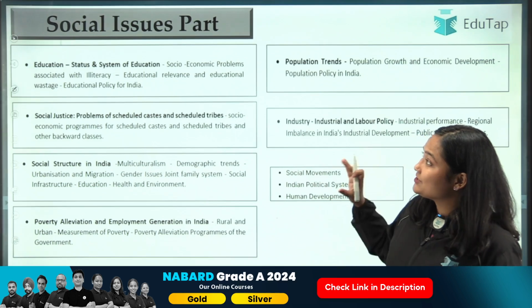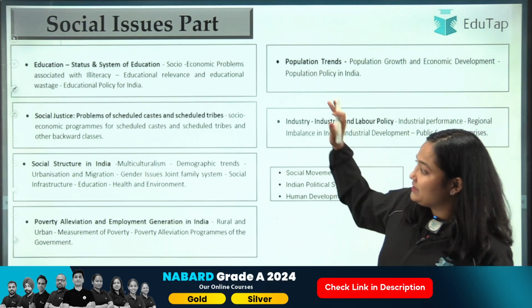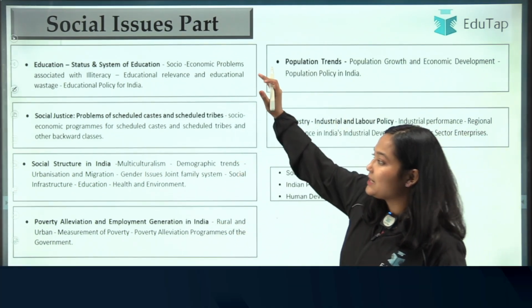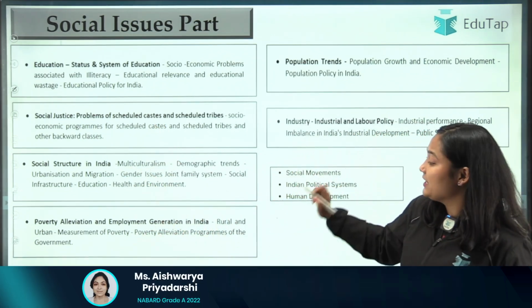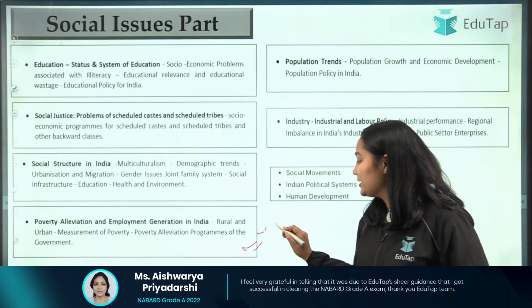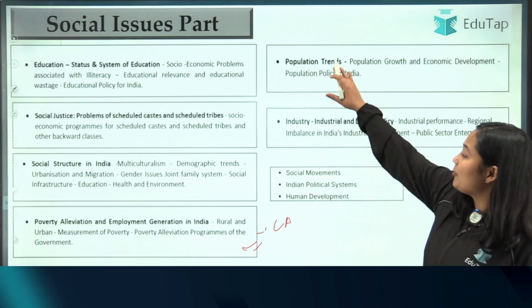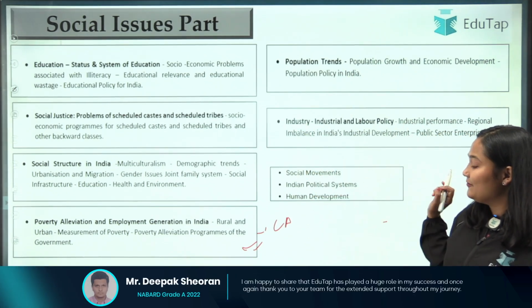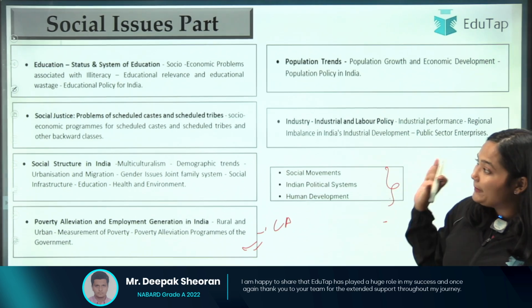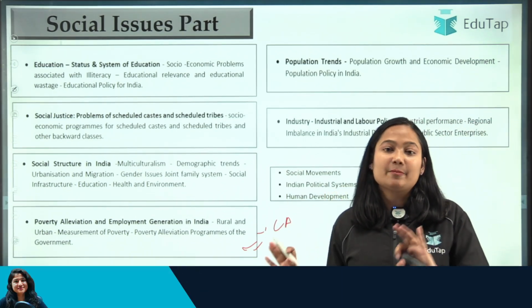When we are talking about social issues, these are the topics that you need to prepare, starting from education, moving to social justice, social infrastructure, poverty alleviation, and this will be more important from the current affairs perspective. Then you have population trends, industry and industrial and labor policy. Then you have the rest of these topics, right? Make sure that whatever you are doing, these topics are covered.